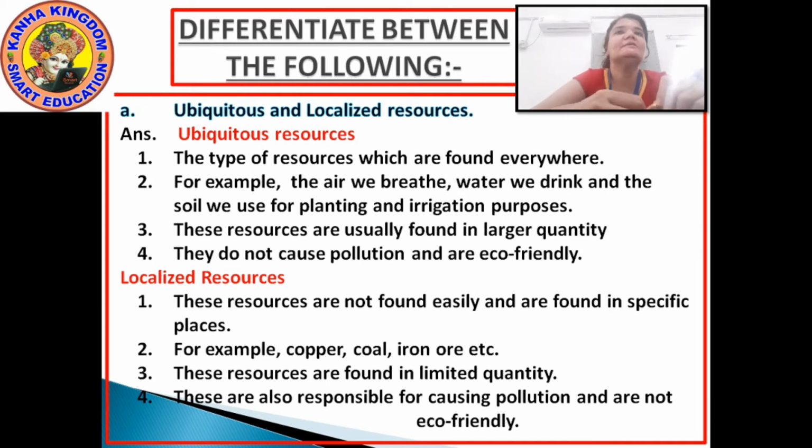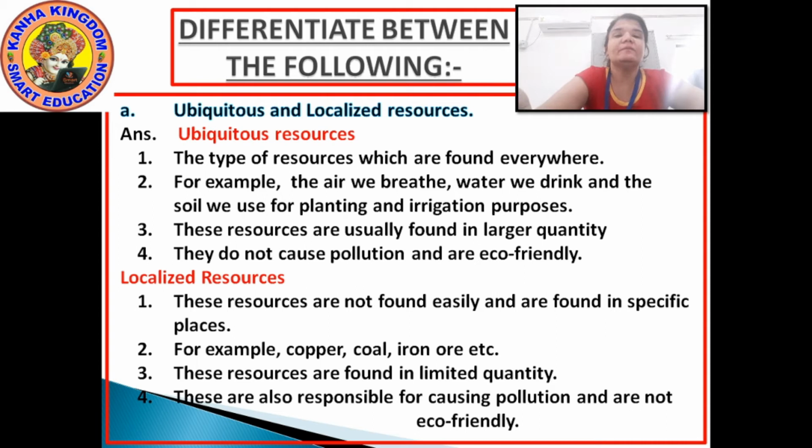Next, the example of this can be air we breathe, and water we drink, or you can say the soil we use for planting and irrigation purposes.